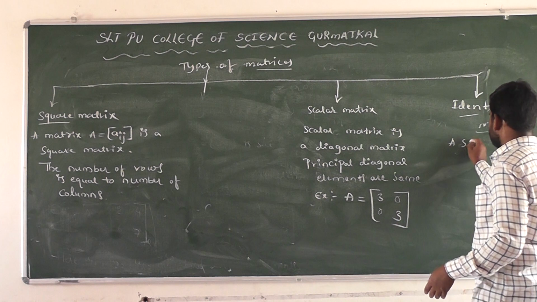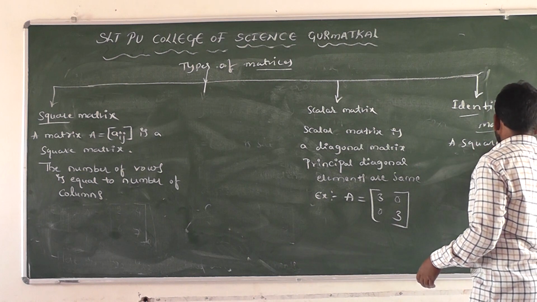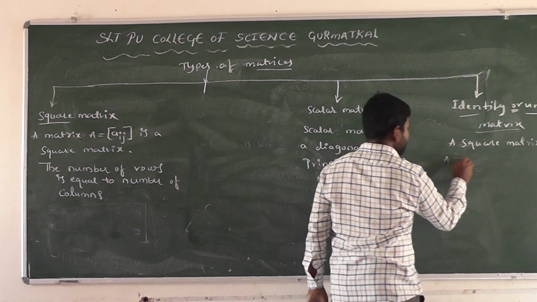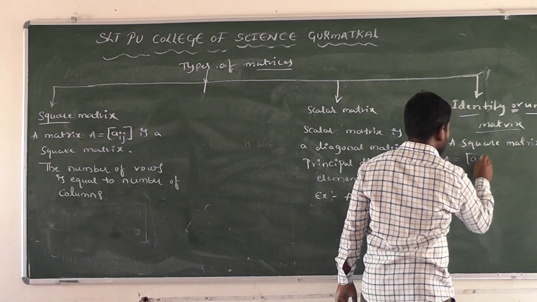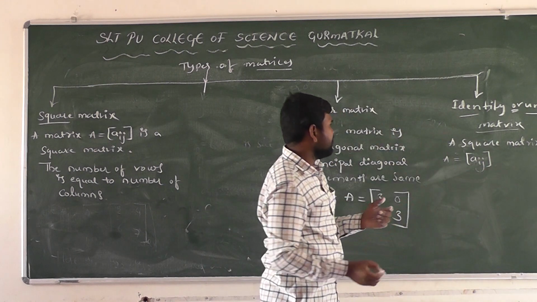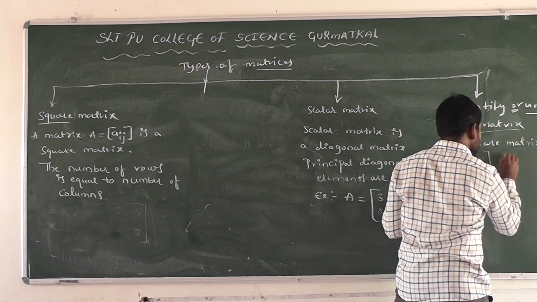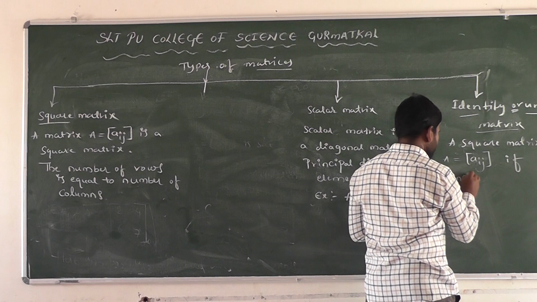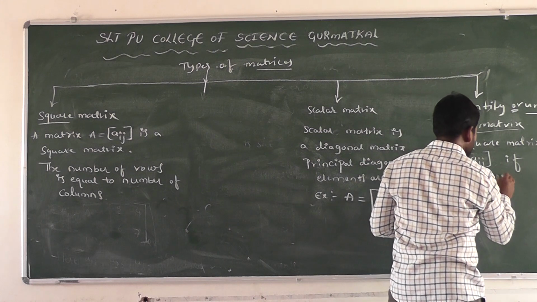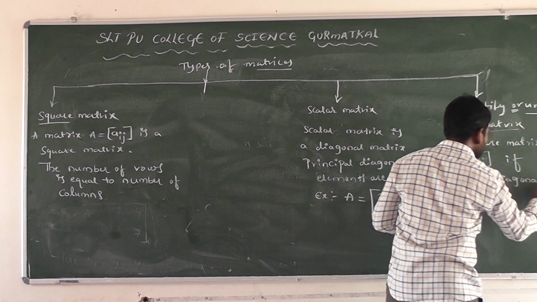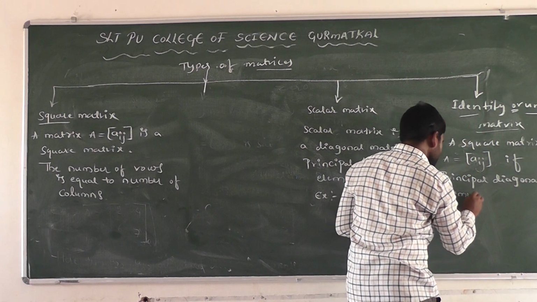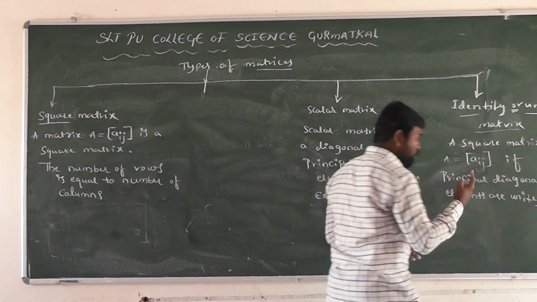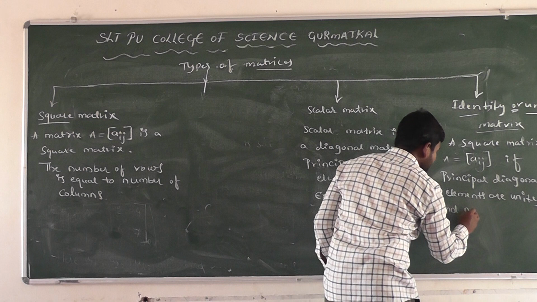A square matrix, A equal to Aij, the ith row jth column element, if the principal diagonal elements are unity, that is 1, and non-diagonal elements are 0.